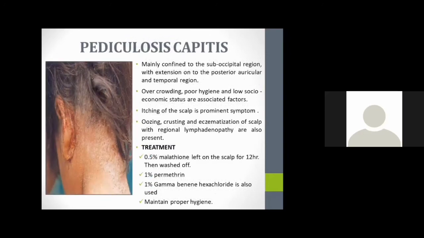And this is a case of pediculosis capitis. This is mainly confined to the occipital region. Overcrowding, poor hygiene, and low socioeconomic status are the associated factors. Here also the main symptom will be itching. There is also oozing, crusting, and eczema, and other lesions are also present if the condition becomes severe.